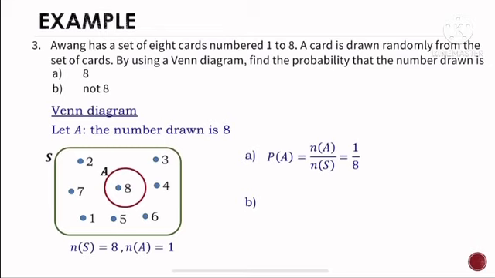Question B is find the probability that the number drawn is not 8. This means that we want to find the complement of A. From the Venn diagram, A prime is all the elements outside the circle A, which equals 7, so the answer is 7 over 8.